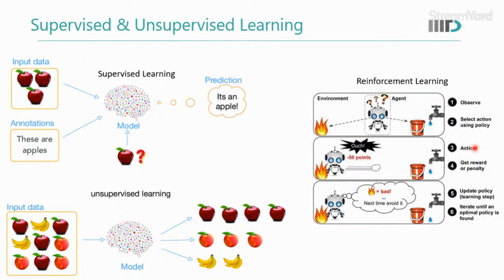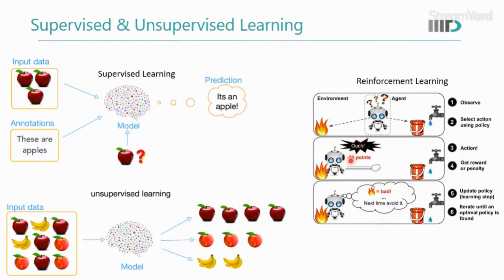Another type of algorithm is reinforcement learning, where we have the environment, and let's say we have a robot. A robot could be there, or something else, for example your software could also be there. So there could be so many things, for example games, right? Now we want to make it understand what to do. So first it will do the observation, and then it selects the action using the policy it has. Then it will take the action, and then it gets the reward.